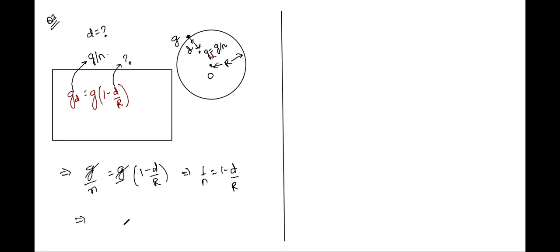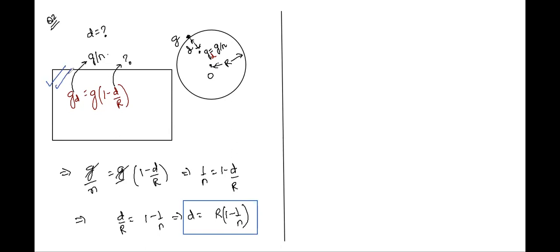We need to find d, so bring r to the left side. We have d by r is equal to 1 minus 1 by n, and therefore this depth d is equal to r times (1 minus 1 by n). Very simple, right? So Siddharth, are you clear with this strategy? Yes, sir. It's important that you remember this formula, right, Siddharth? Yes, sir. All right.